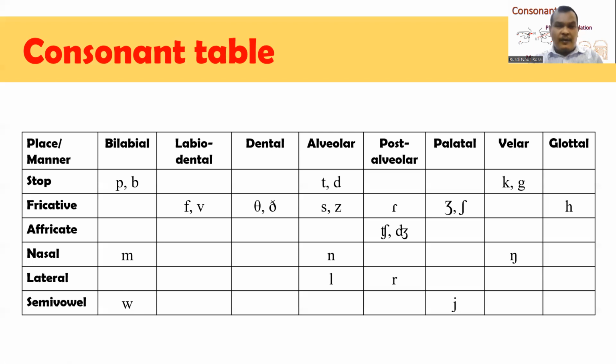So we can conclude that consonants may be similar based on place of articulation, but they may be different when they are categorized based on manner of articulation. I hope that you can understand the classification of consonants based on place and manner of articulation, and you can also draw this table by yourself based on your understanding after watching this video.